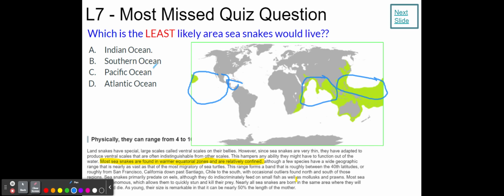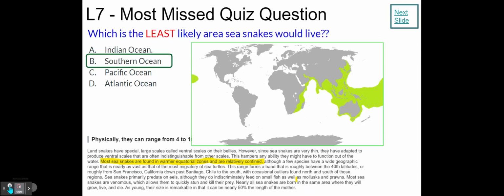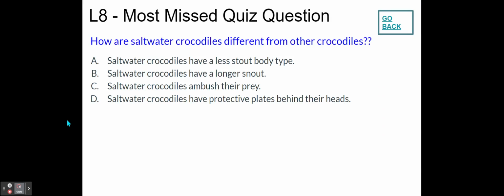So these could be places you might find a sea snake, but the Southern Ocean is near Antarctica. This is where the Southern Ocean is. You're definitely not going to find a sea snake here. There's no way a sea snake could survive in freezing temperatures in terms of this water. And there's the correct answer. The correct answer is the Southern Ocean.